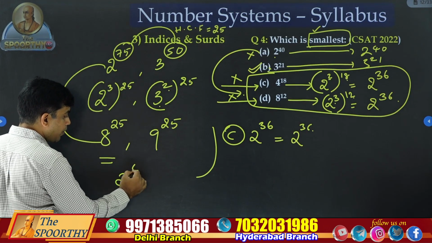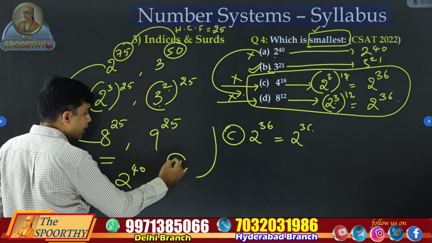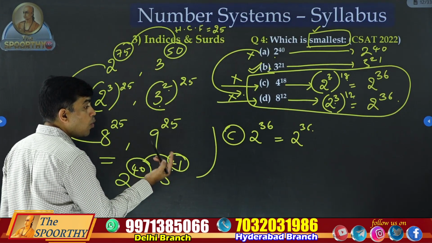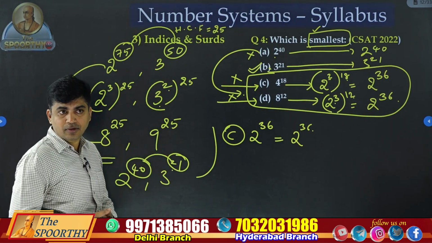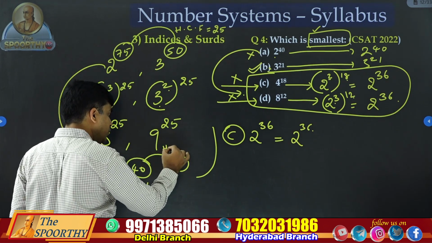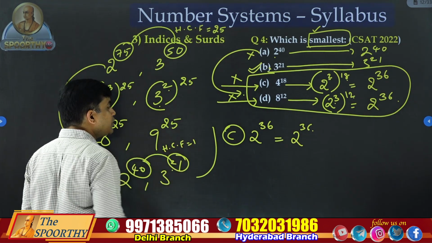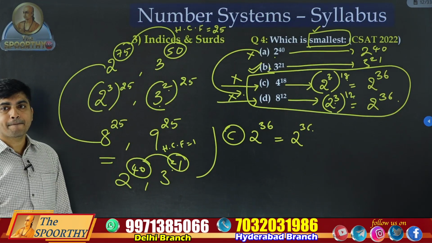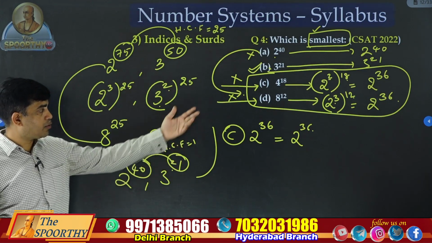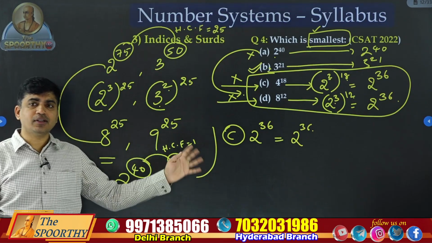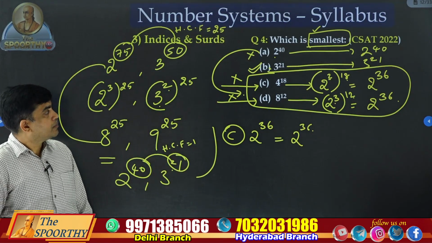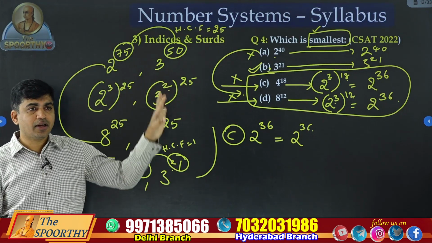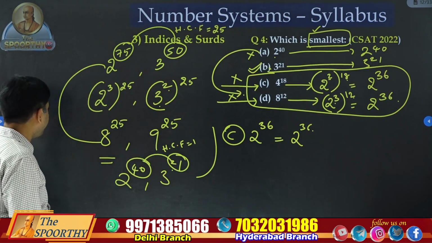But in this case, 2 power 40 and 3 power 21, what is the highest common factor between these two? These two numbers are co-prime. No common factors exist. Highest common factor is 1 itself. It means you cannot simplify like this. There is only one way, to eliminate the options. Then only you can answer this question. So this type of thing we'll discuss in the third chapter.